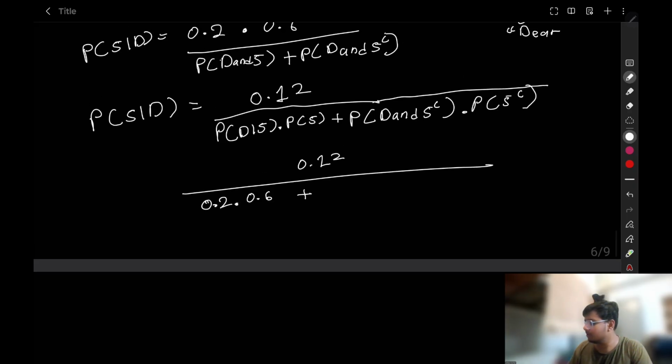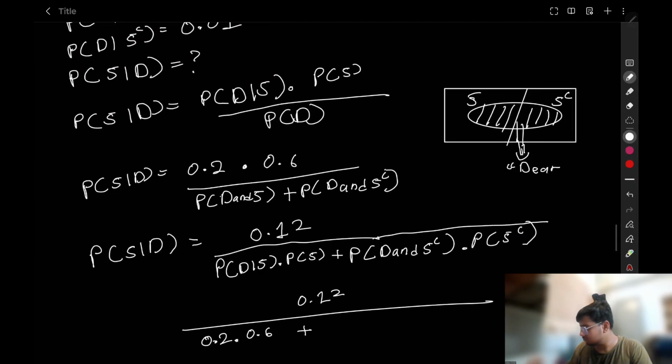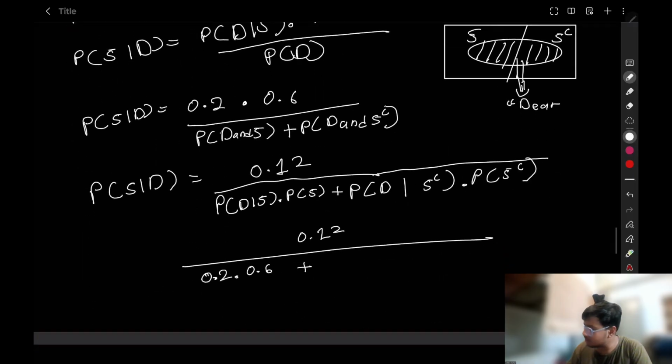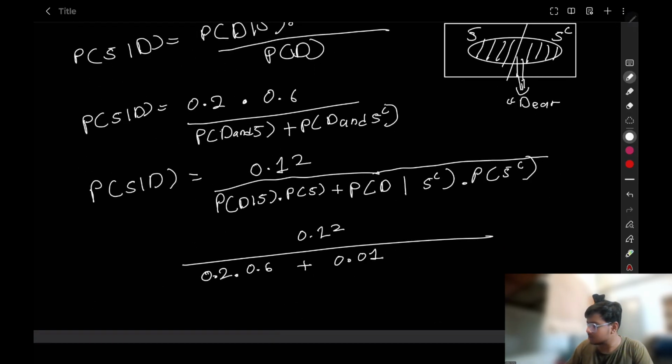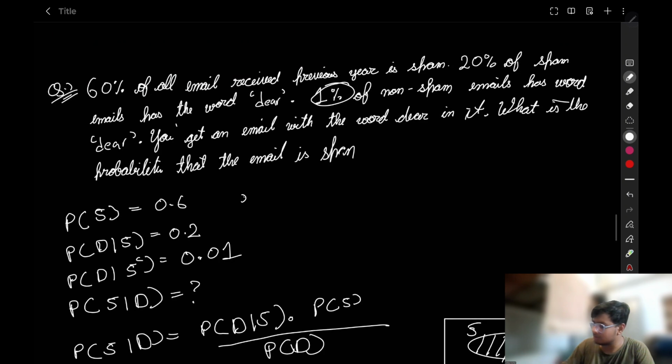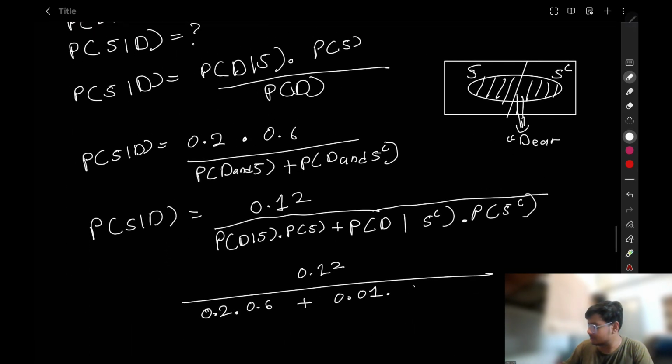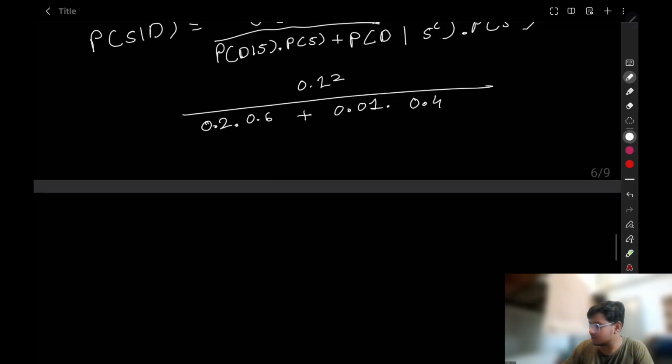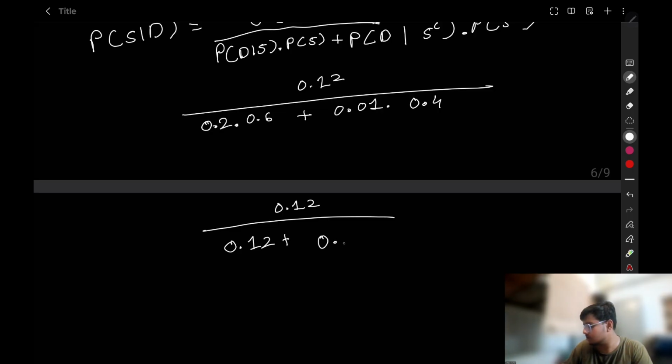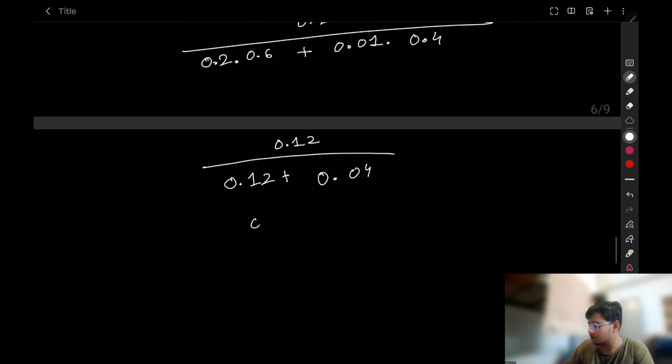Plus, what is the probability of D and, why have I written and here? D given S complement is 0.01. What is the probability of S complement here? Probability of S complement here is 0.4. Multiplied by 0.4, which is equal to 0.12 upon 0.12 plus 0.004, which is 0.12 upon 0.124, equal to 12 upon 12.4.